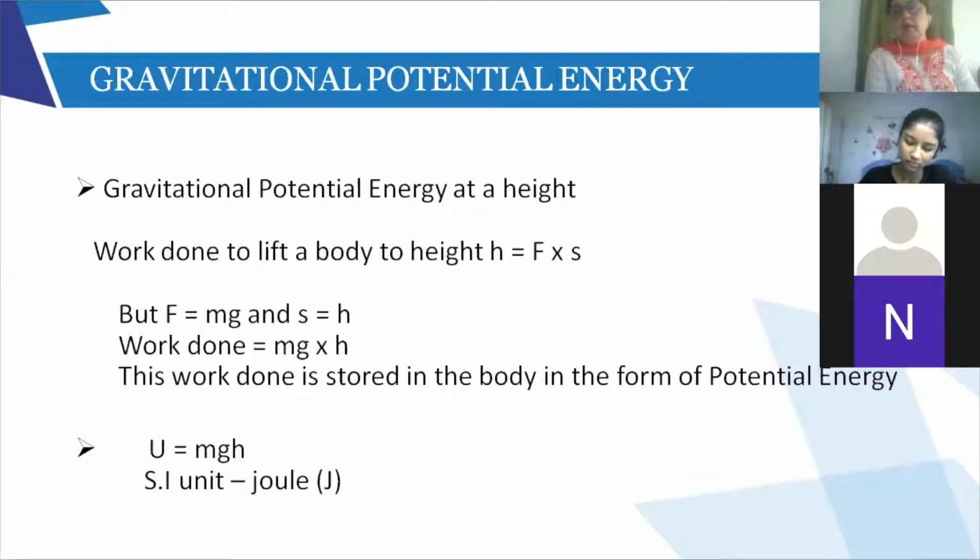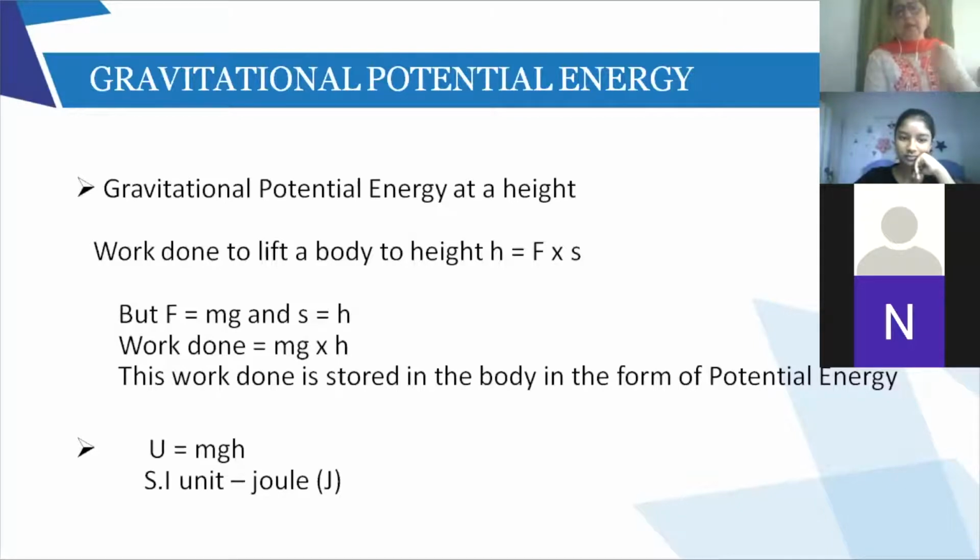Here we are talking of acceleration due to gravity, so force is equal to m into g. And the distance traveled is nothing but the height. The body is traveling from the ground to a particular height, h. So the work done is equal to force into distance traveled or displacement, so mg multiplied by h.